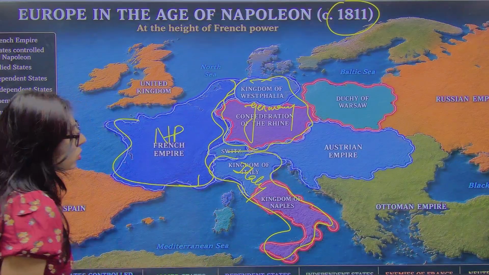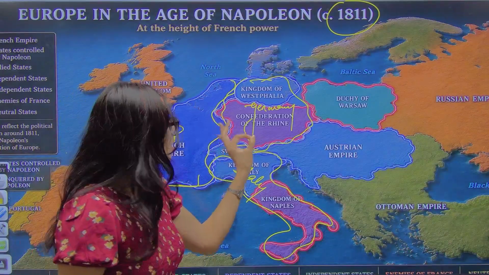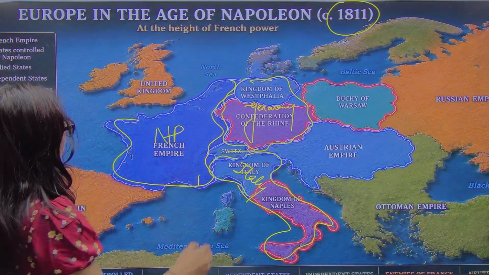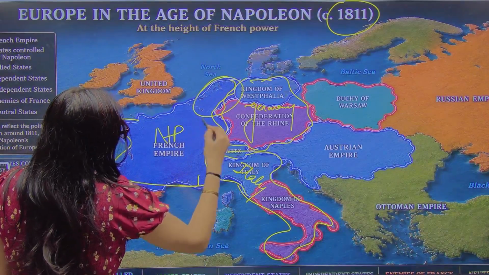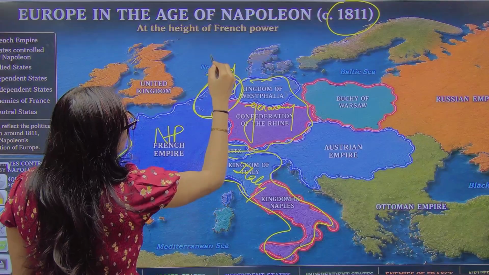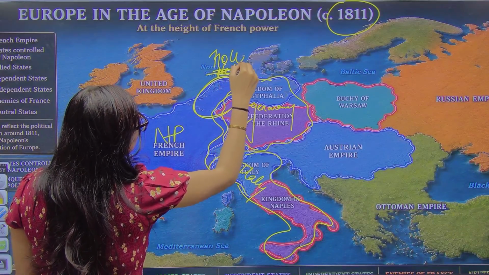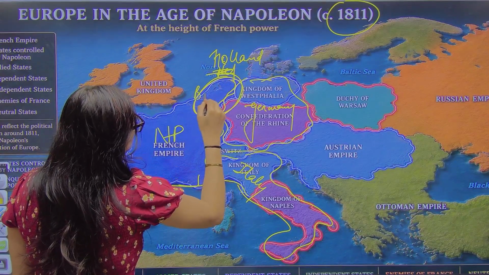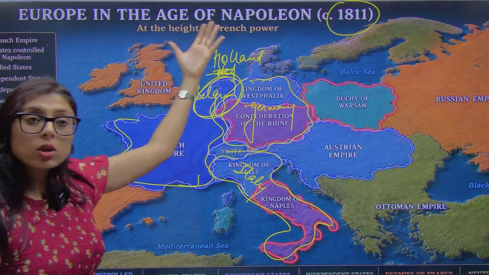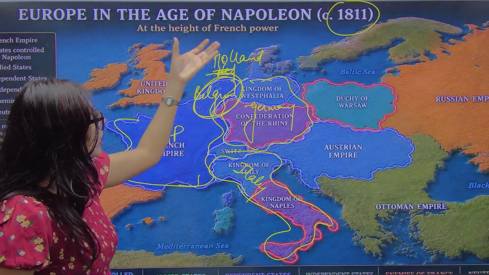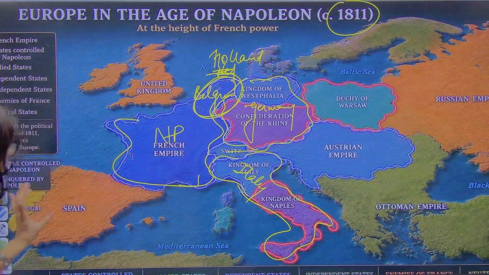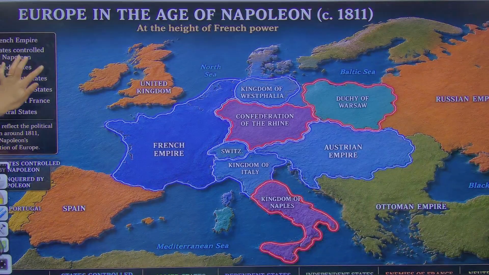So in your NCERT books, you can see that Napoleon Bonaparte is trying to conquer these countries, Germany and Italy, and previously there were two countries over there. One was the present day Netherlands, or old Holland, and the other was Belgium. You don't have to cram this. I'm repeating it again and again. You just have to understand it. This is France. This was Holland. This was Belgium, present day Netherlands. This is present day Germany. This is Italy.